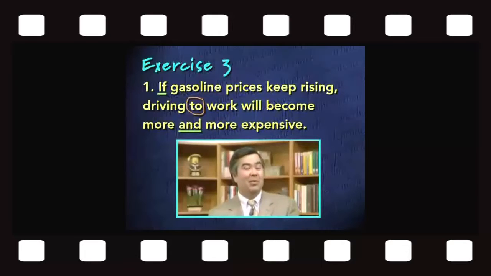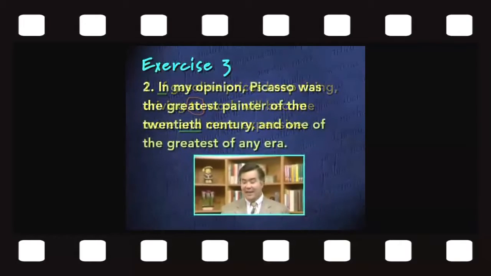Here, in this case, it almost describes a place. That's where you are driving to, work. So work is a noun in this case. It's the object of the preposition to. The whole thing is the prepositional phrase, to work. So to is the preposition here. Let's look at the next sentence.